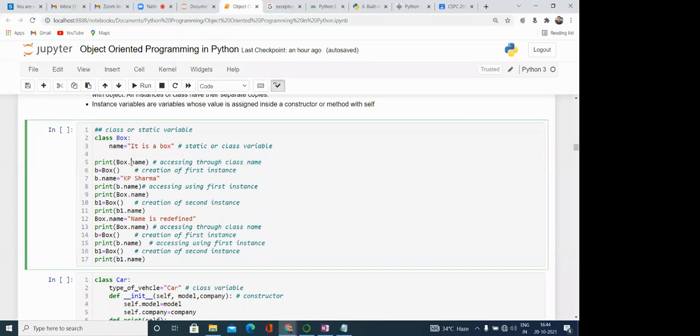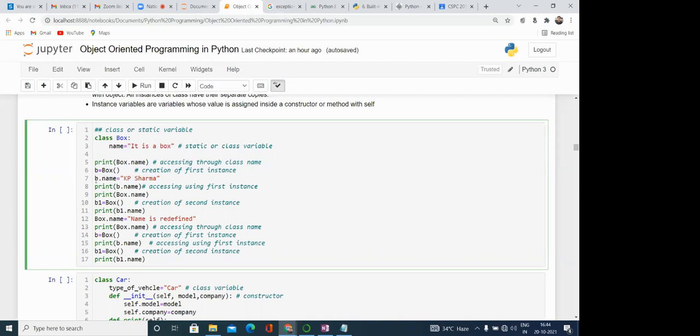Print Box.name. What are we doing over here? We are accessing this particular class variable. Then we have created one object of this class. After that, B.name is equal to KP Sharma. So what is happening over here? If we are creating something with the name of the object, it means we are creating an instance variable.